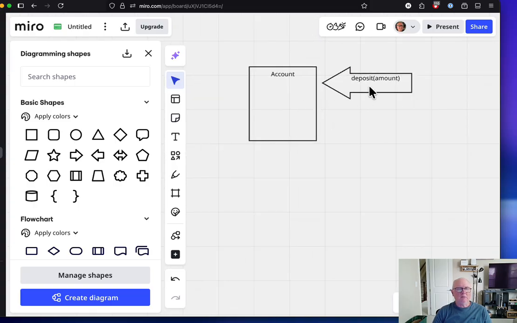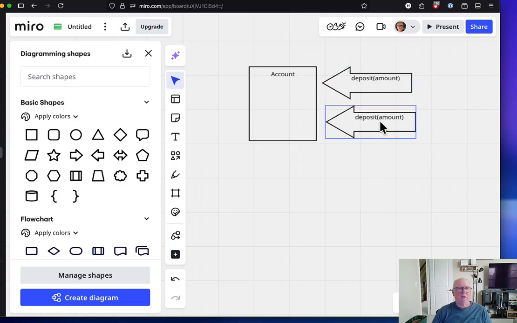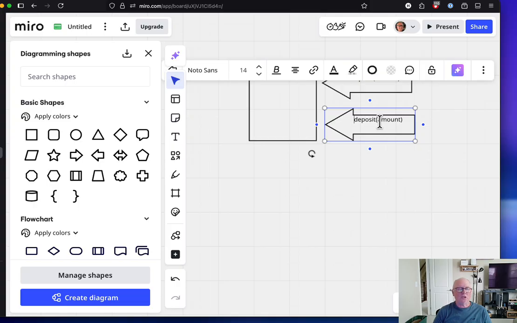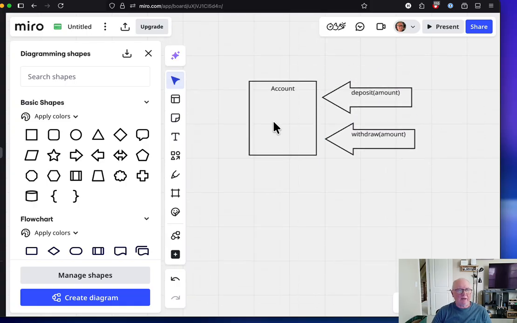And then we can also do withdrawals, because after all, what good is an account if you can't make withdrawals? So let's change this to withdraw. Okay, there we are. So now we have this object called an account with two methods or functions. One's called deposit to put money in, one's called withdraw to take money out. Two functions that take a single parameter of an amount.